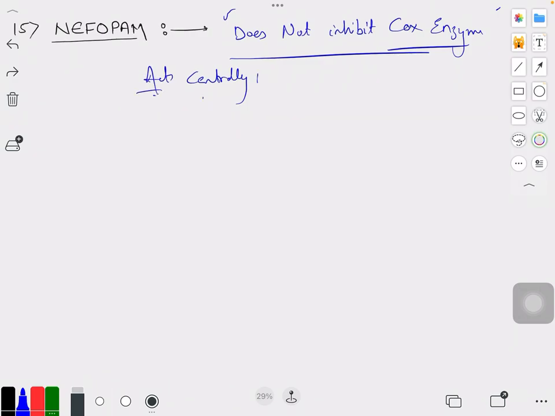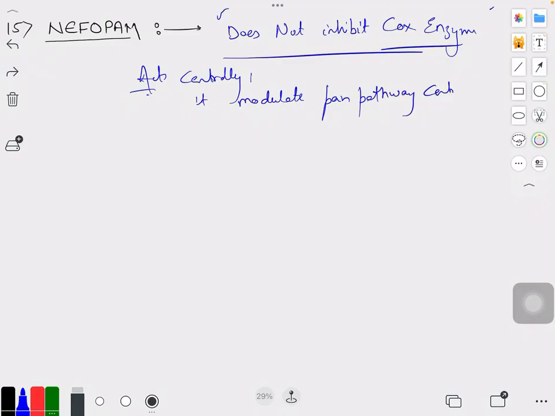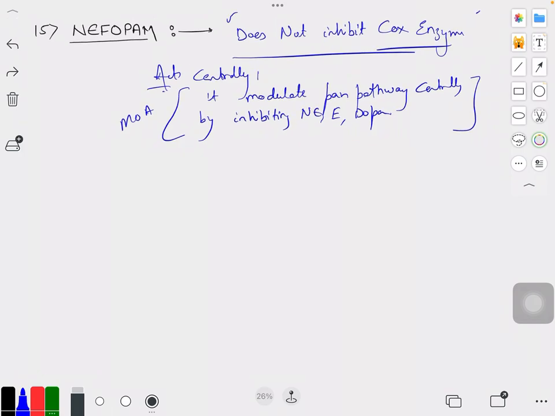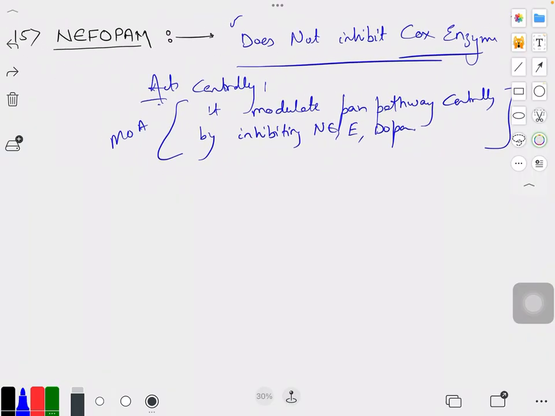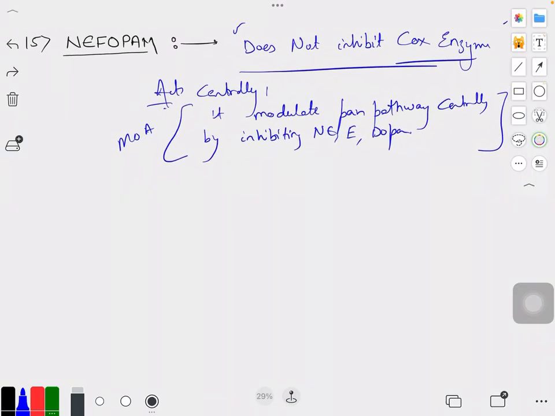And it modulates pain pathways centrally by inhibiting norepinephrine, epinephrine, and dopamine. So this is the main mechanism of action for Nefopam. Right, so Nefopam is usually given when we cannot give a person NSAID, because most of the NSAIDs work on COX enzyme, and in certain situations when we don't want that, we can prescribe that person Nefopam.